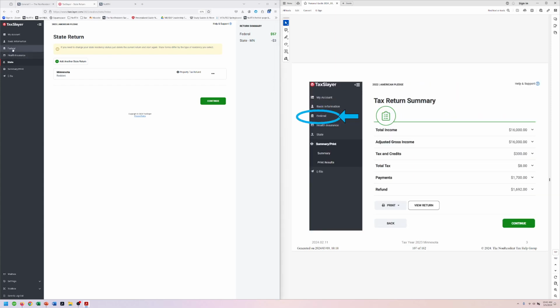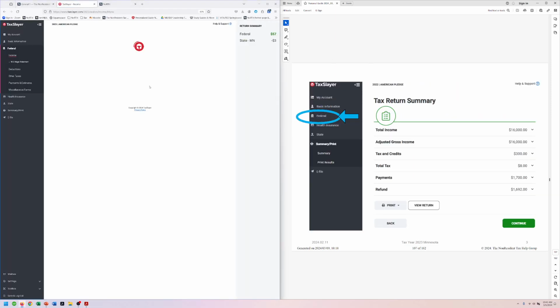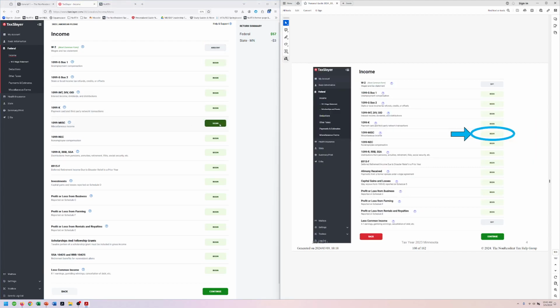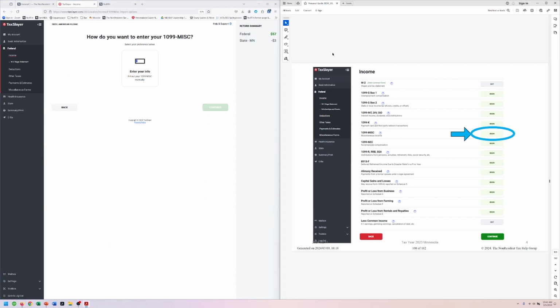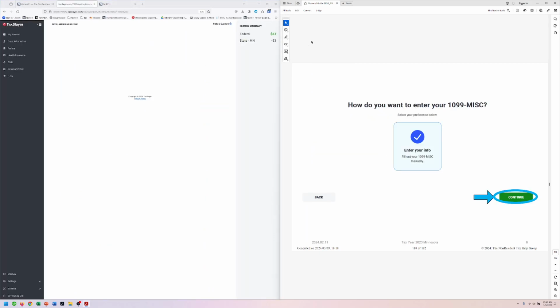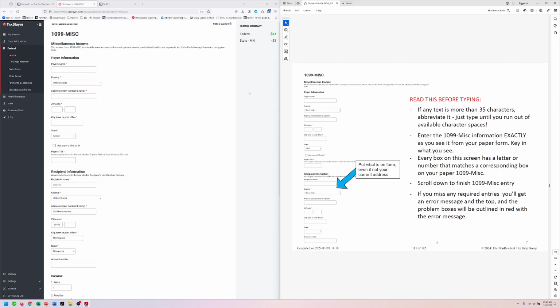So let us start by going into the federal return. We're going to go to 1099 miscellaneous. We're going to enter our information manually. Continue. Again, same sort of process. We're going to just enter the information from our form, however it looks. Address, let me see what I put on there.